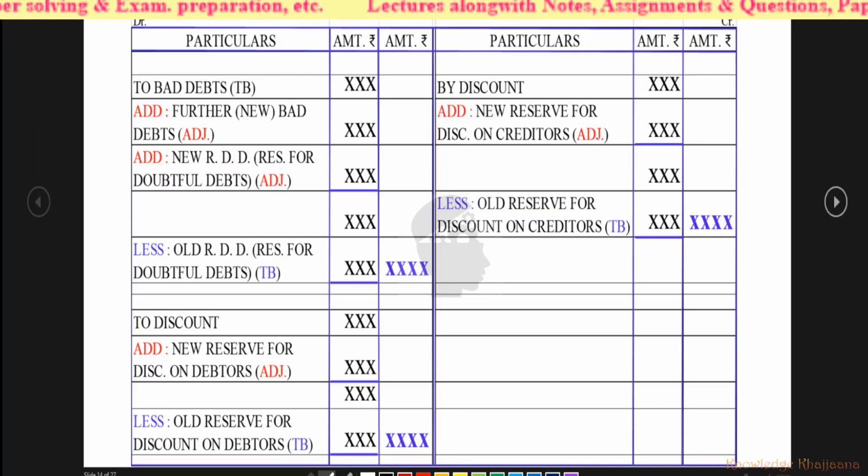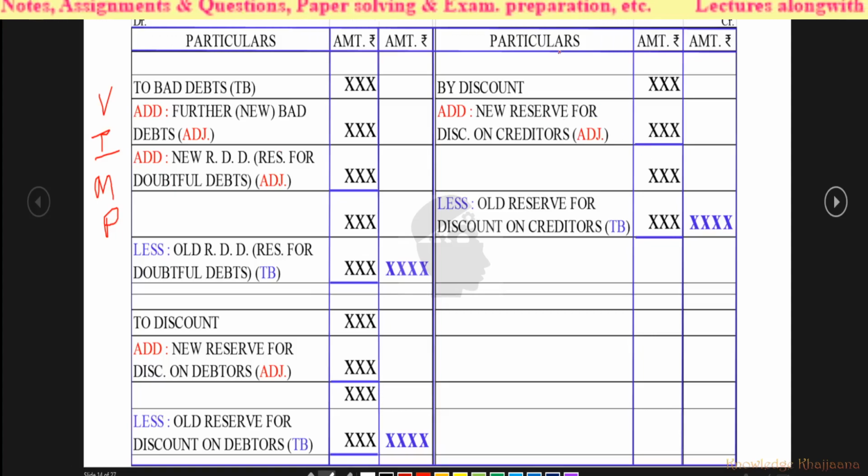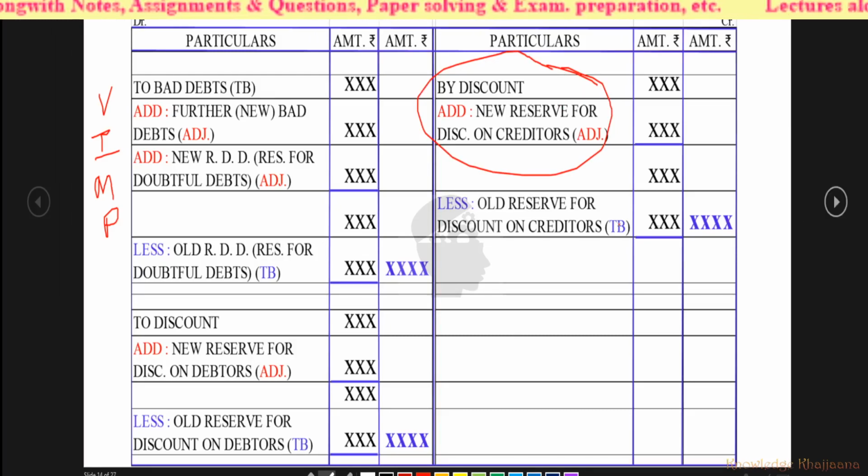But before that, I always tell you that these adjustments must be by heart to you, right? Because these are the important adjustments and you must remember them forever. These are the adjustments regarding bad debts, RDD, discount and reserve for discount on debtors and creditors. Because you will require this adjustment. For example, this discount adjustment you will require in this practical problem.